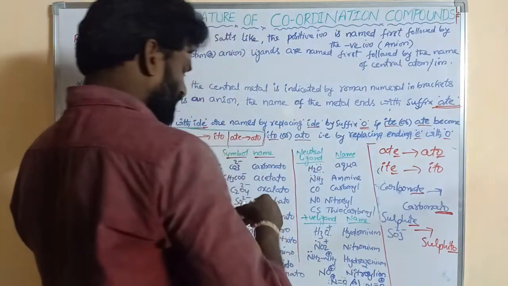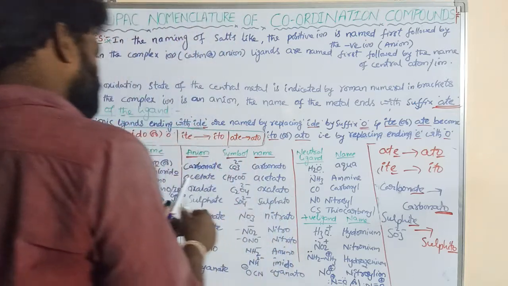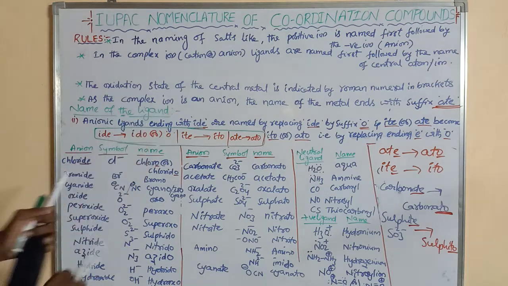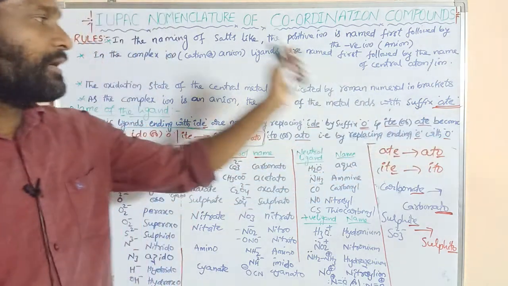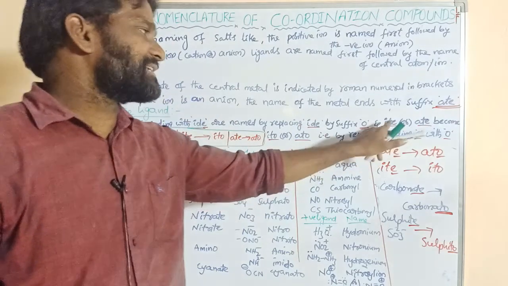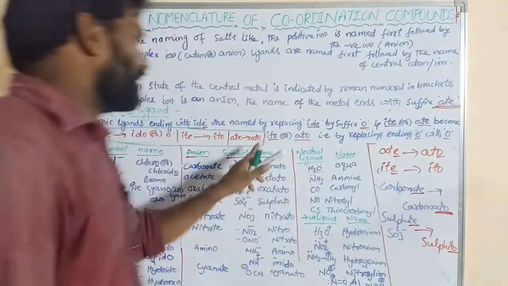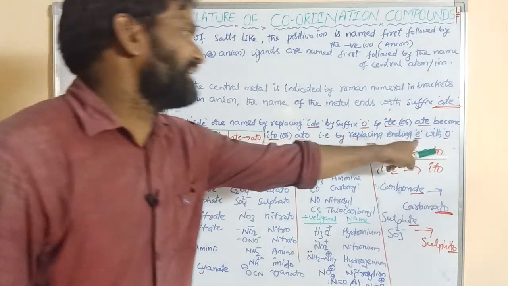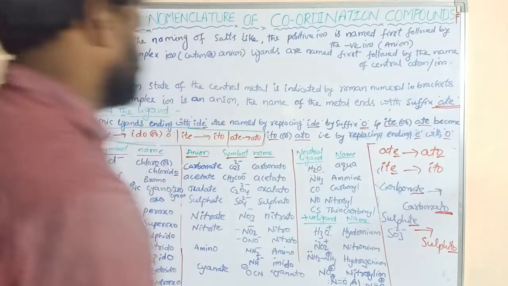So anionic ligands ending with ide are converted to o or ido. If the anionic ligands contain ite or ate, they become ito or ato, by replacing the E with O, right?